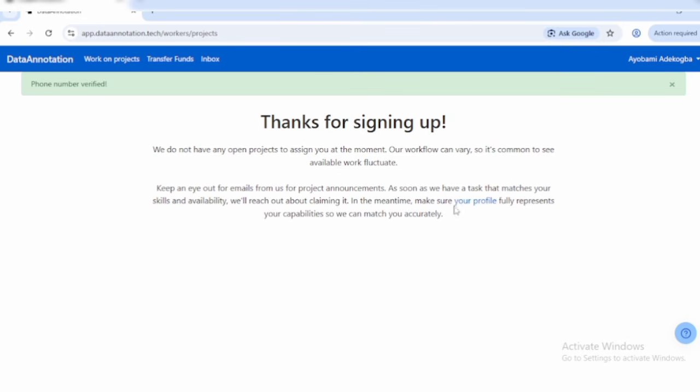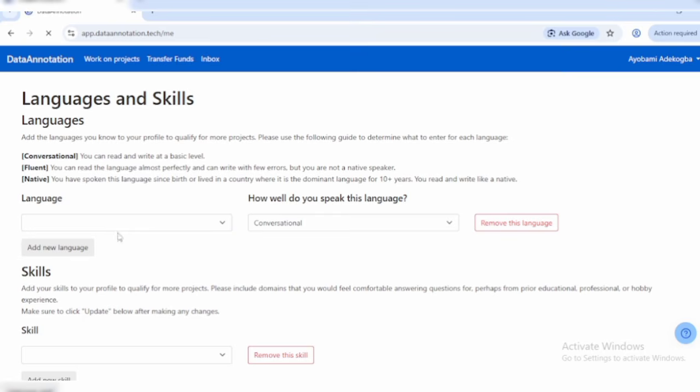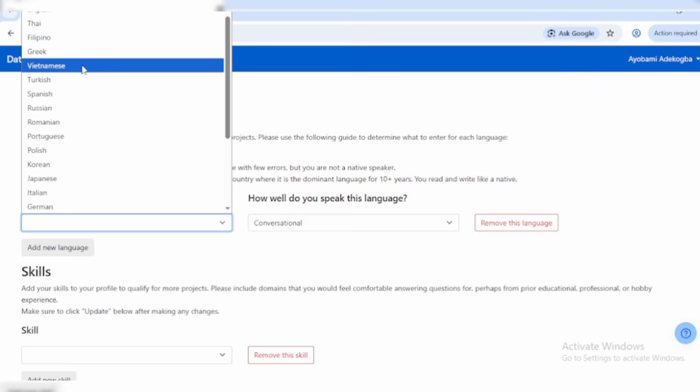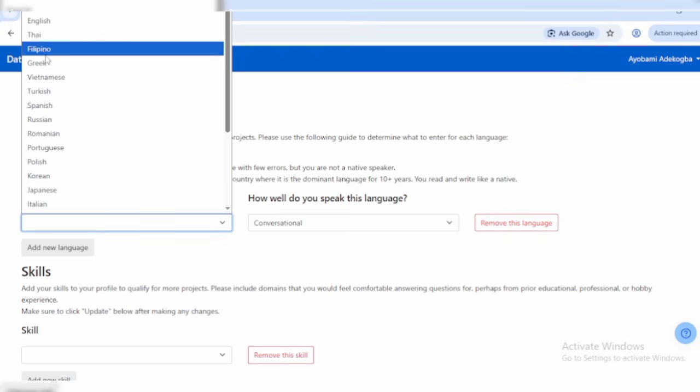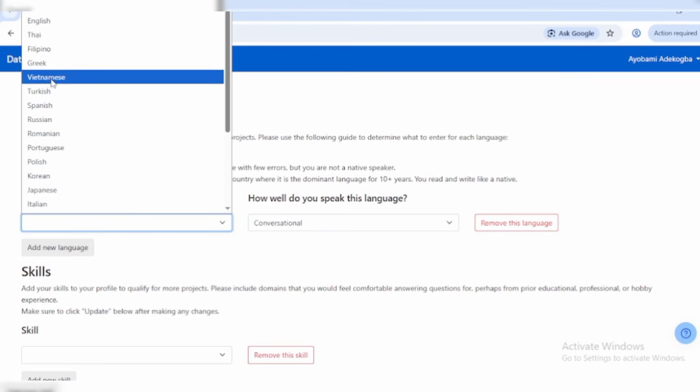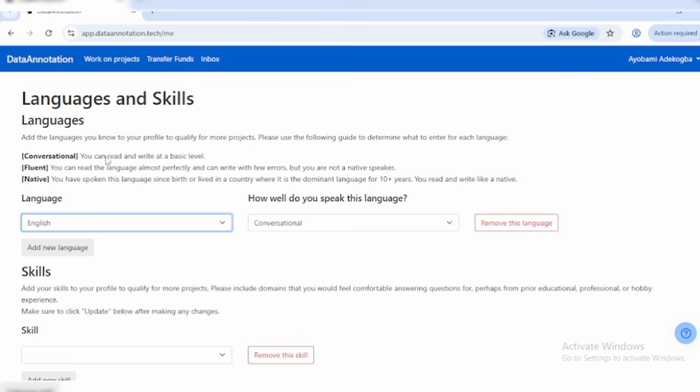You simply want to click on your profile. This is very important. When you click on your profile, you'll be redirected to what you see right here. Now what we want to do is choose your language. If you can speak English, Portuguese, or French, you simply want to enter it right here. I can speak English, so I'll click on the language to choose it. We have Thai, Filipino, Greek, Vietnamese, Turkish, and so on. I'll simply choose English.